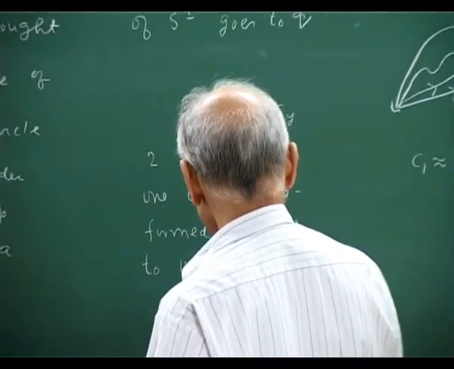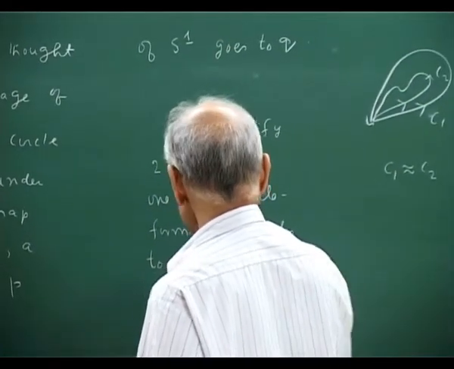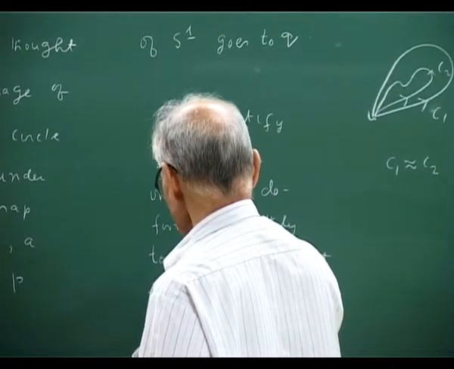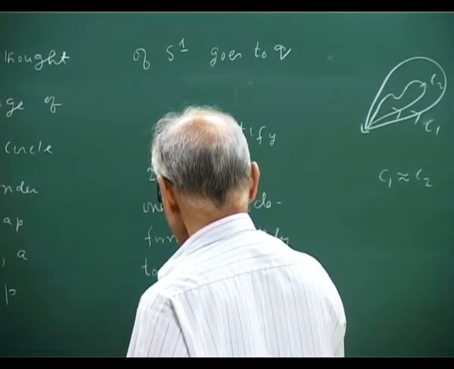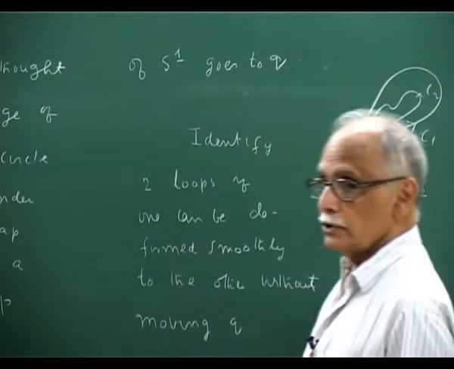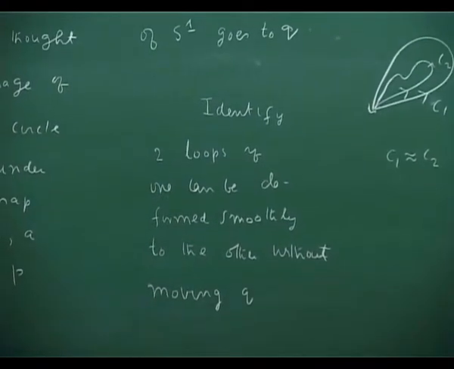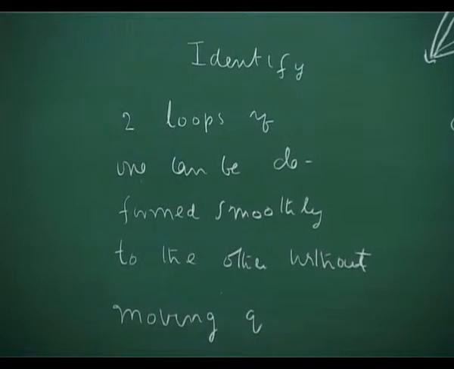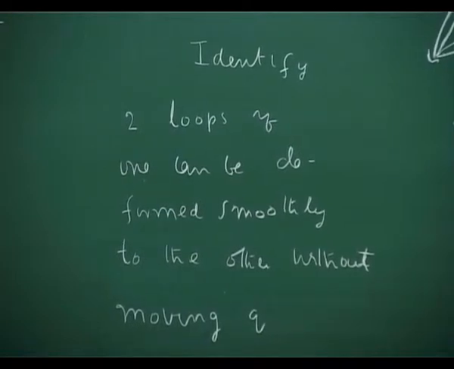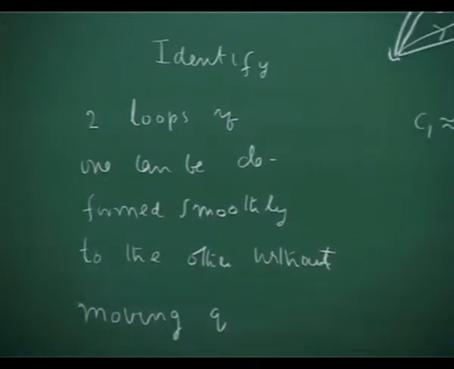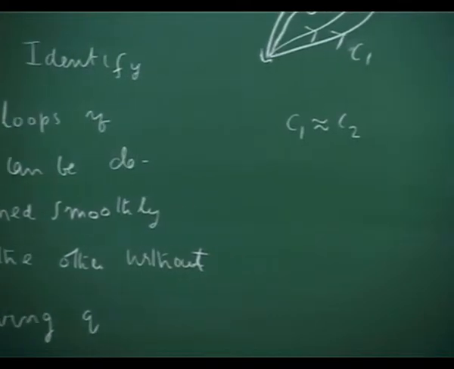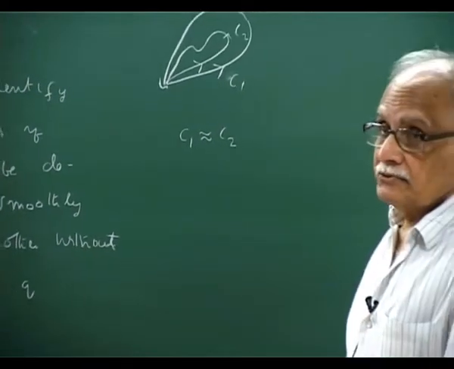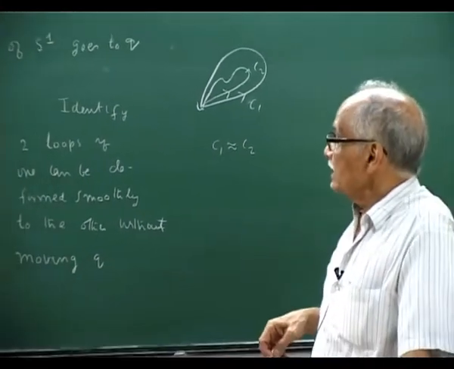without moving Q. The deformation you should not move Q. Okay. If you move Q, then you will get different answers. In general, you will get different answers, even in very simple cases. So Q is fixed. So these are called pointed spaces. You have a preferred point. Okay.